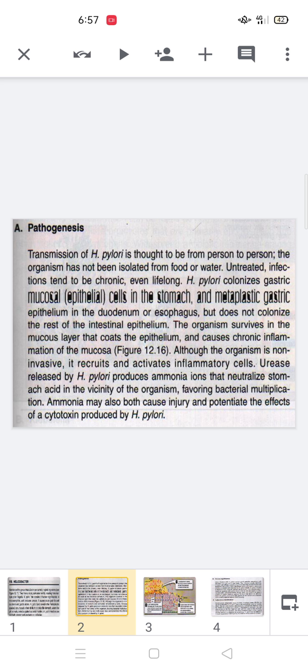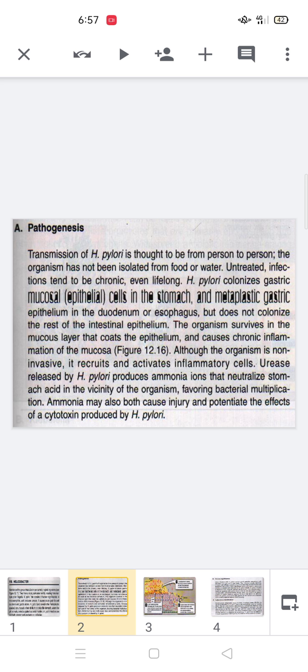They survive within the mucosal layer of the coats of the epithelium and cause chronic inflammation of the mucosa. Now, there are three basic mechanisms involved in the pathogenesis of this microorganism. First, this microorganism is not invasive. Second, whenever it colonizes the mucosal surface of the gut, it stimulates the activation of the inflammatory cells.